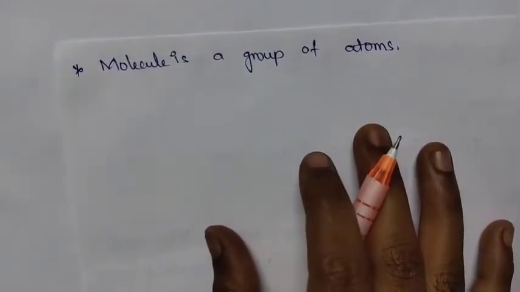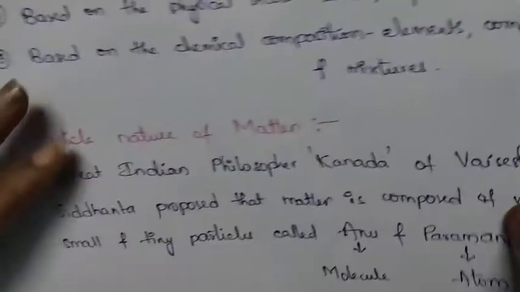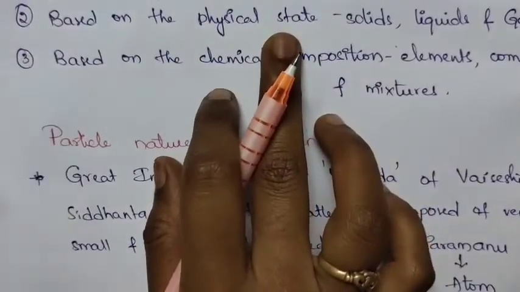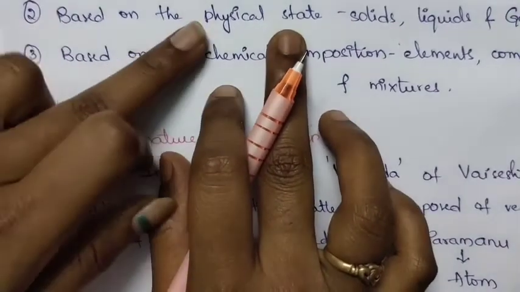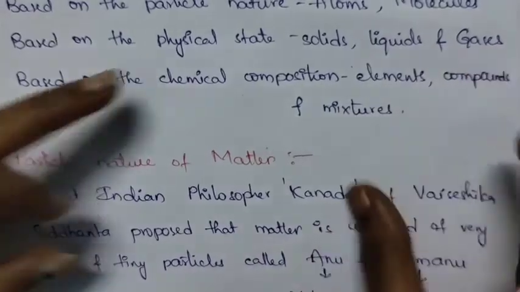Next, matter is classified based on the physical state: solids, liquids and gases. Now we will see that. First is the physical state of matter.